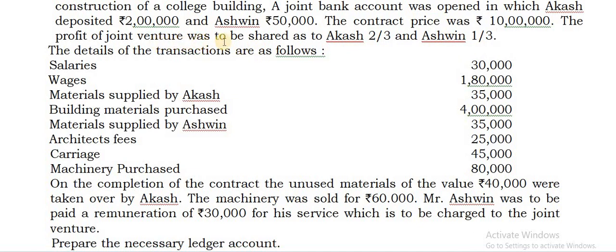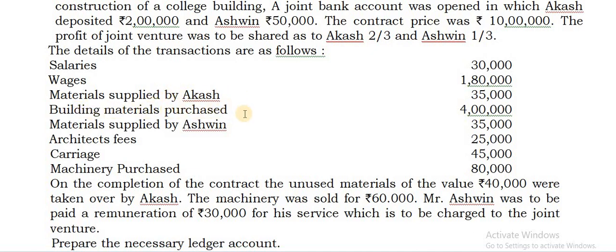Assume this is the sale value. The profit of the joint venture was to be shared as to Akash 2/3 and Ashwin 1/3. So 2:1 is the profit sharing ratio. The other details are given. Salaries, wages. These two you can take on the debit side in the joint venture account. Materials supplied by Akash, write against Akash account, but debit side.